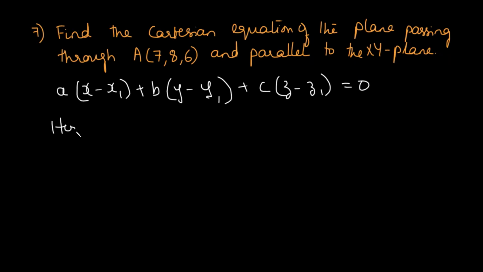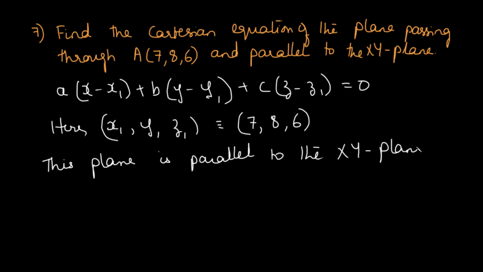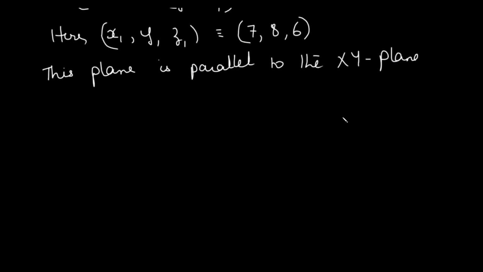So here x1, y1 and z1 are given by the coordinates of the point, that is 7, 8, 6. Now they have given us that this plane is parallel to the xy plane. That means it may be somewhat this way. The diagram is not important for you, there is no need to draw the diagram during the exam time.